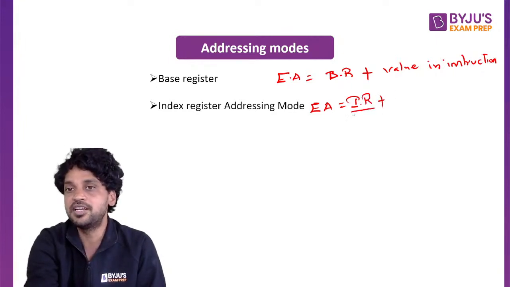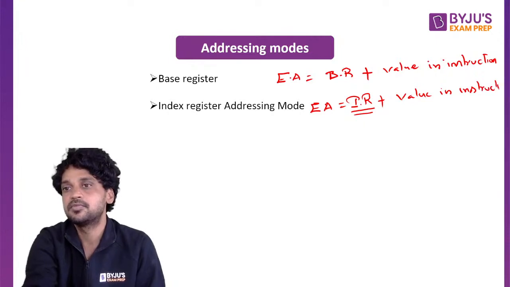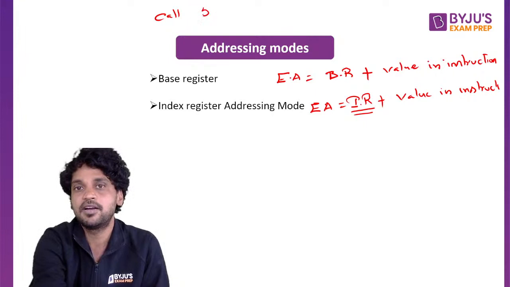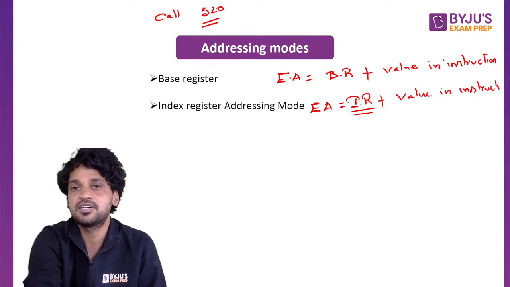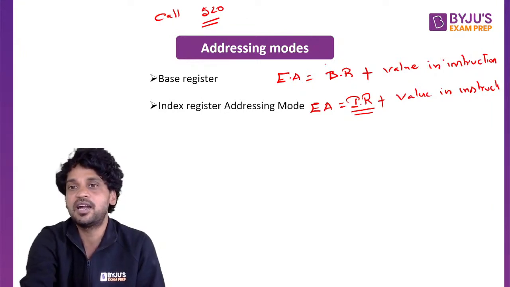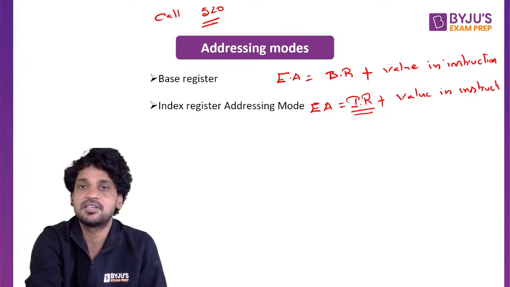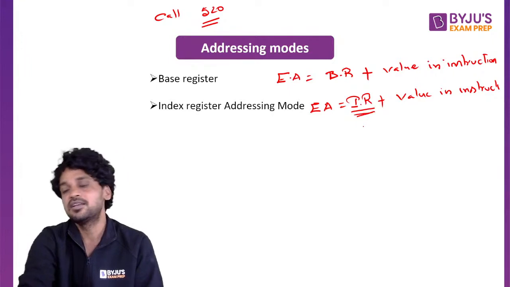The contents of the index register will be added to the value that is available in the instruction. For a simple example, call 520. 520 is the value that is provided within the instruction. The contents of this instruction will be added to the base register contents in order to get the effective address. The contents of this instruction will be added to the index register contents in order to get the effective address.